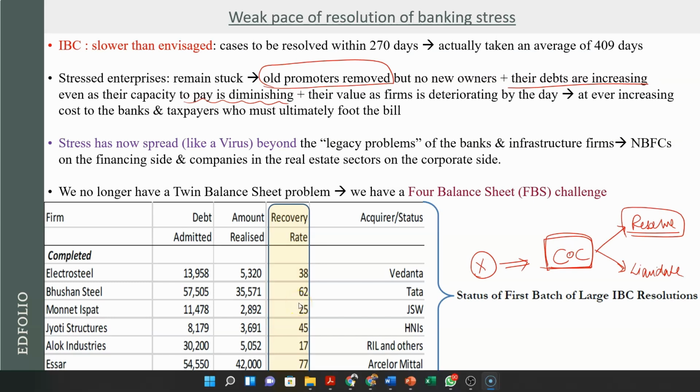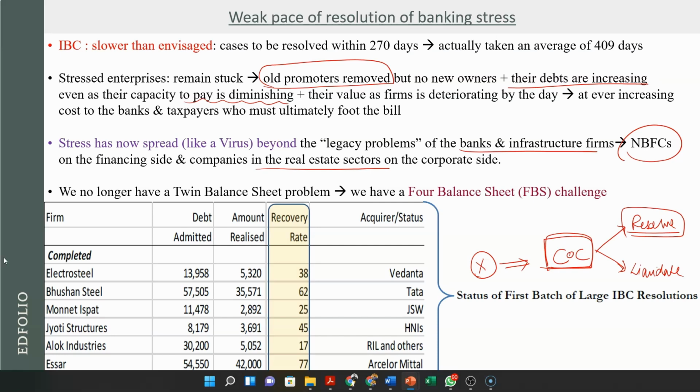So what we are saying is that the stress is now spreading like a virus beyond these legacy problems of banks and infrastructure firms. It is now getting into NBFCs जो पैसा दे रहे हैं. पहले बैंक्स पैसा दे रहे थे इंफ्रास्ट्रक्चर कंपनीज को, अब NBFCs पैसा दे रहे हैं रियल एस्टेट कंपनीज को. सो अब ये दो और बैलेंस शीट्स प्रॉब्लमैटिक होने वाली हैं, जिसको हम बोलते हैं 4 बैलेंस शीट चैलेंज, FBS challenge. You see this particular table, you can see that the recovery rate is very poor.